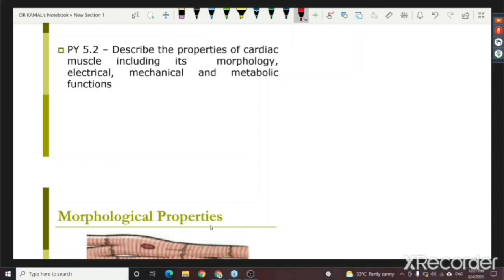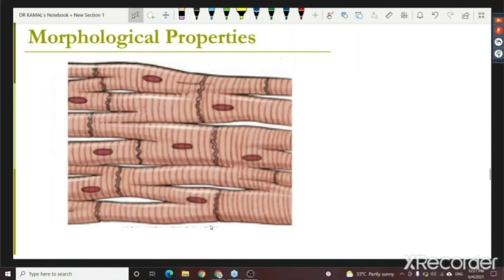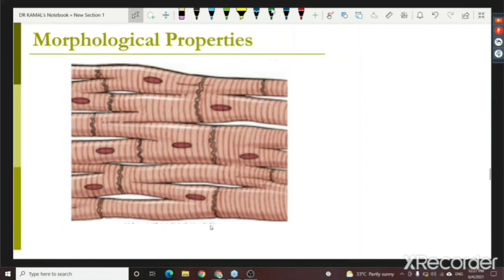The other day I talked about some properties. This is a wonderful picture showing me a morphological picture of the cardiac muscle. You can make out the various structures here. So these are the intercalated discs, and I'll just quickly go through everything we have discussed the other day, plus what they must have taught you in nerve muscle. Intercalated disc is the place of the mechanical linkage of the two or three cardiac muscle fibers.